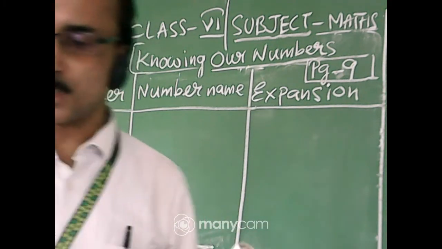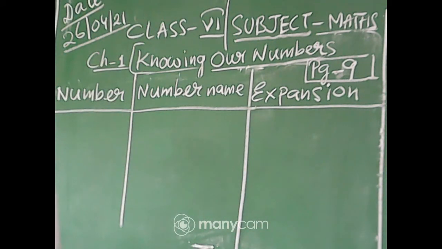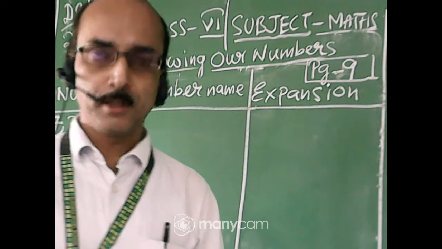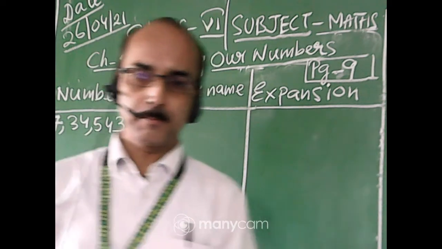See from the first table, number 1. 7,34,543. So what is the number name here?